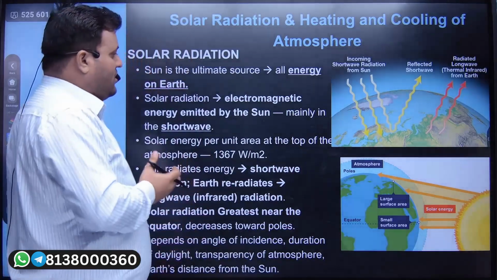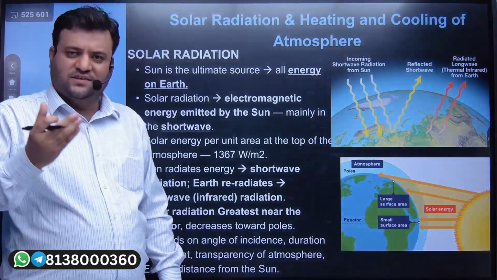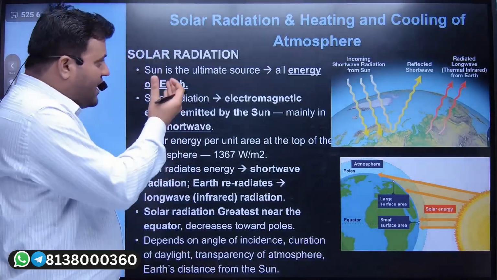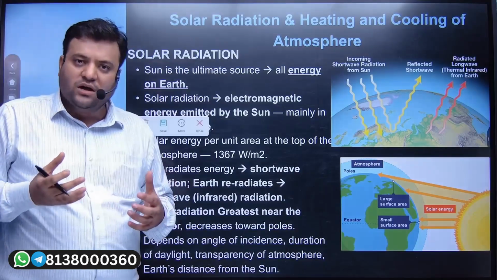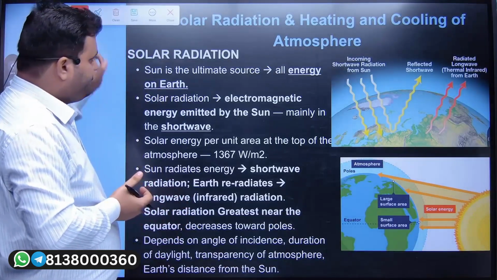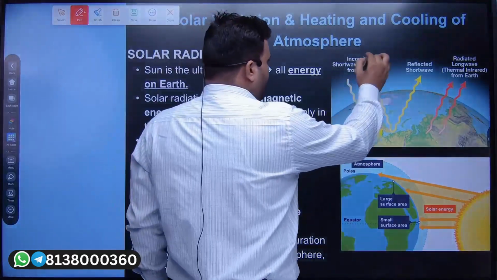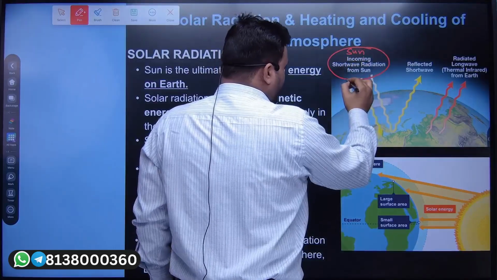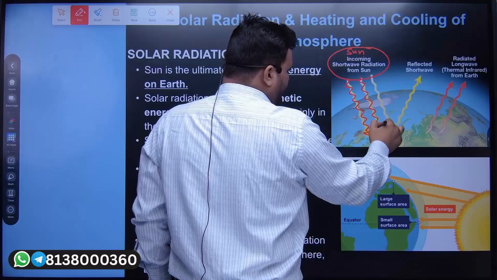All right. Now we are moving to the next topic in this atmosphere, or you can say climatology, that is solar radiation. And we are about to know why and how Earth used to warm, and why and how Earth used to cool. I hope you remember and you know that it's because of the sun. We have short wave energy.